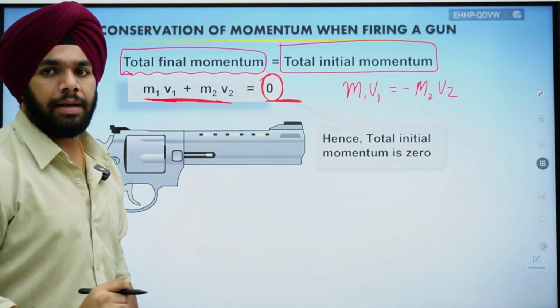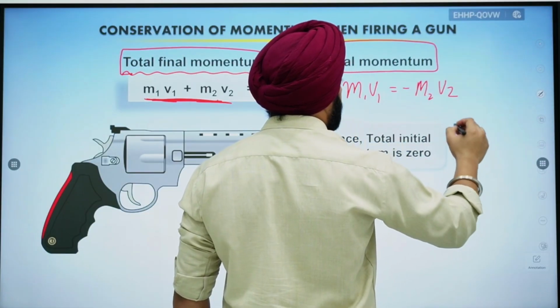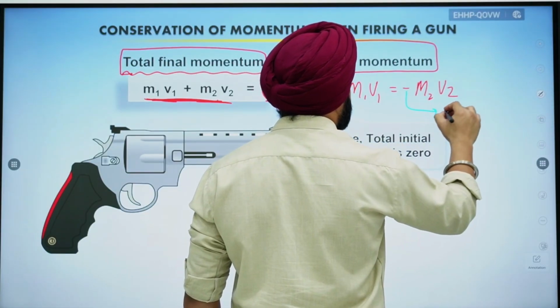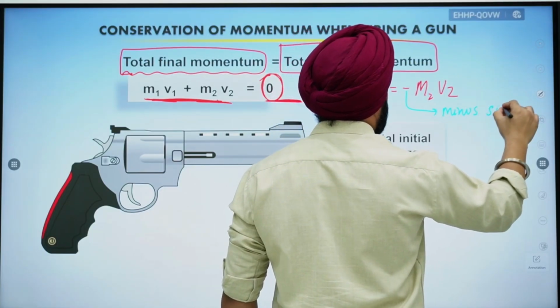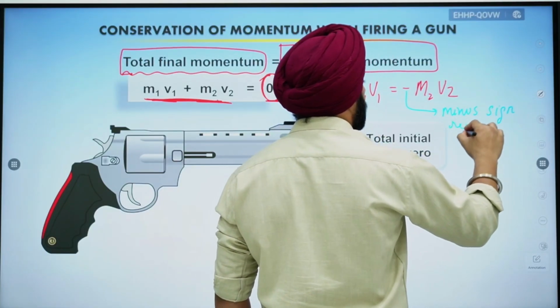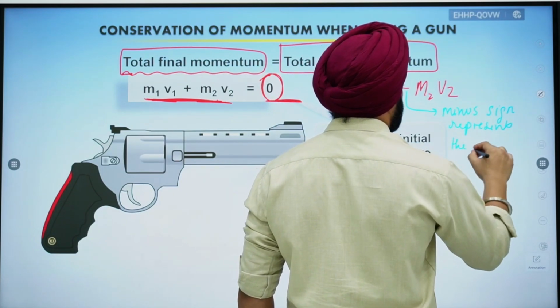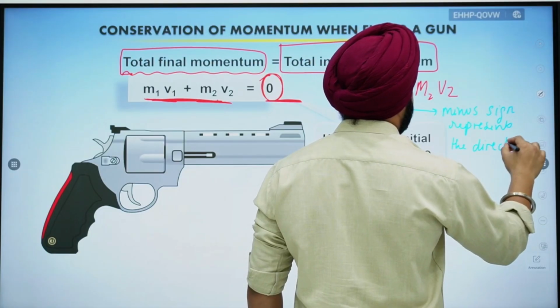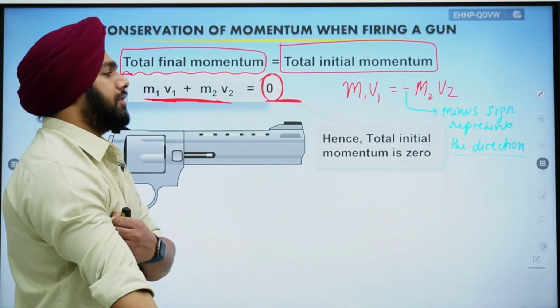Now we are getting a minus sign here. If we are getting a minus sign here, that means the minus sign represents the direction.